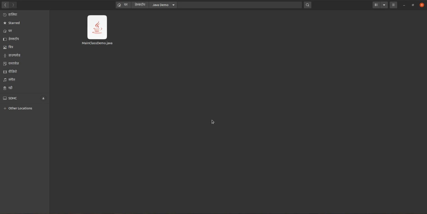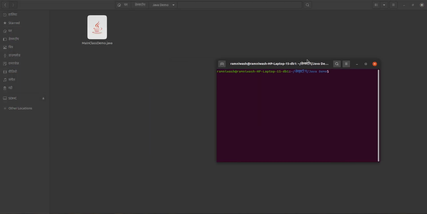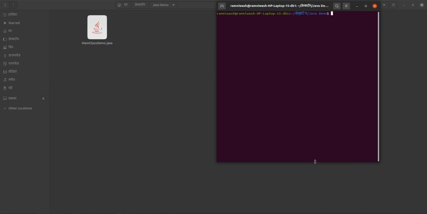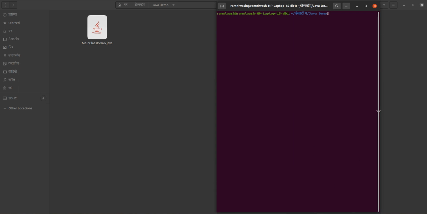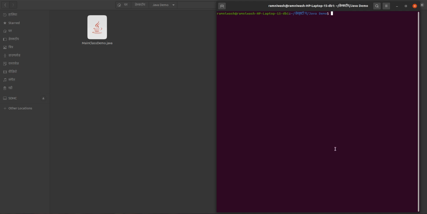So if I execute this one, suppose, first I will open my terminal here, and inside this terminal we will execute this file. As we discussed before, this is a .java file, and since Java is platform independent, first we have to convert this .java file to a .class file, because this is high level code. That high level code has to be converted to machine language, then only the machine can understand. But before converting to machine language, it has to be converted to bytecode also.